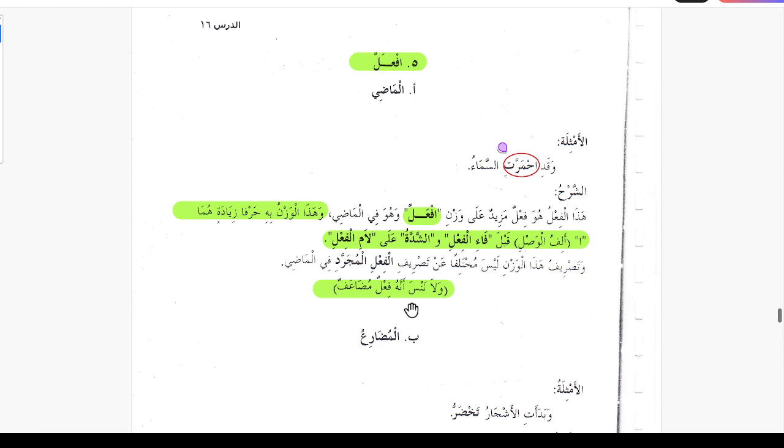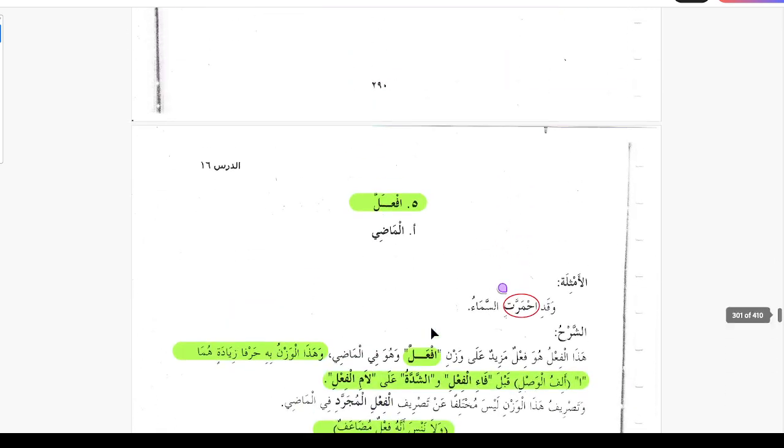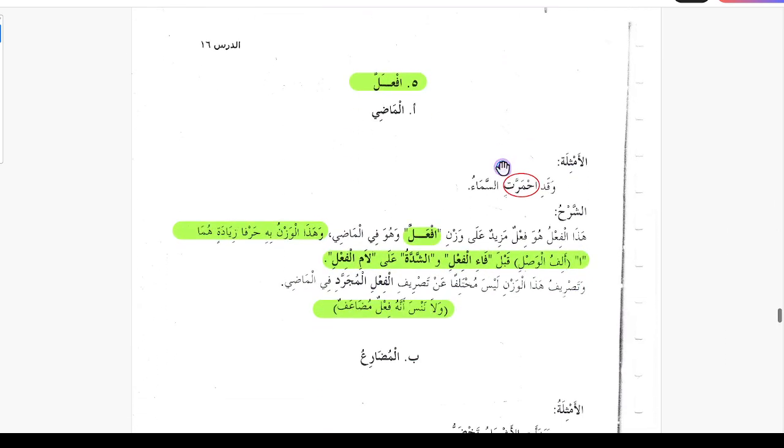But remember that it is a fi'l mudaf, so the conjugation of this is the same as the fi'l mudaf. The fi'l mudaf is the one that has the second and third letters the same, like kassa yakussu, to narrate. So kassa is kaf, sad, sad: the second and the third letters are the same in this root. So this conjugation is the same as that, and the conjugation of this verb is not given, so I have conjugated this verb, ihmarra.